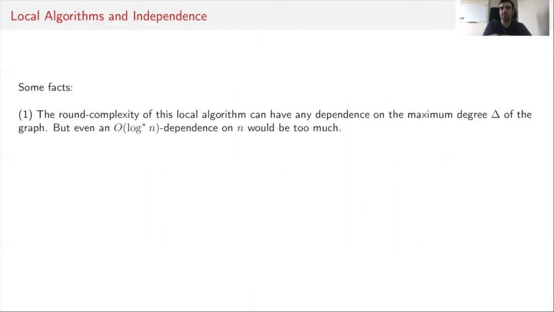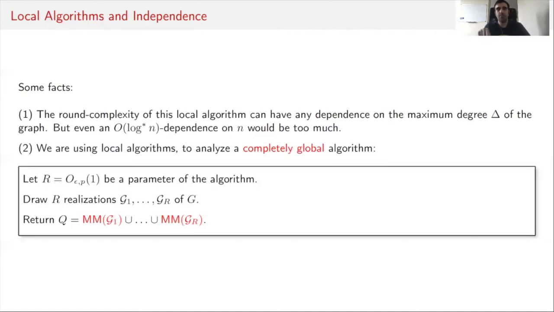Unfortunately, for the approximate maximum matching problem, if our goal is to only guarantee a large matching in expectation, we can get around this type of log star n dependencies in the round complexity. And again, as I mentioned at the start of the talk, we are using this local algorithm to analyze a completely global algorithm. Note that the algorithm that we are analyzing picks a maximum matching from each realization, which is more of a global property of the graph. You cannot find a maximum matching locally.